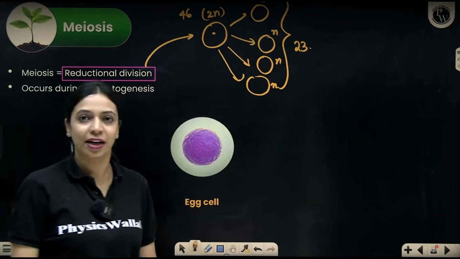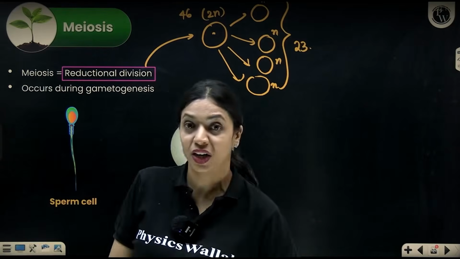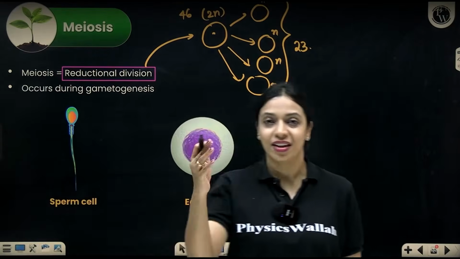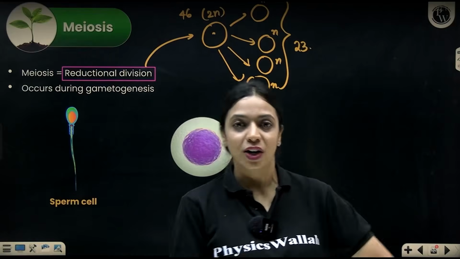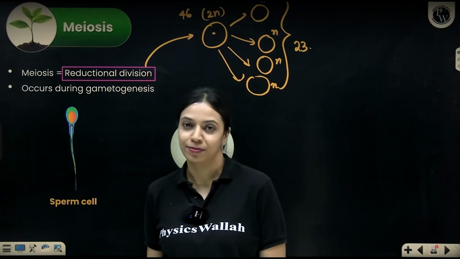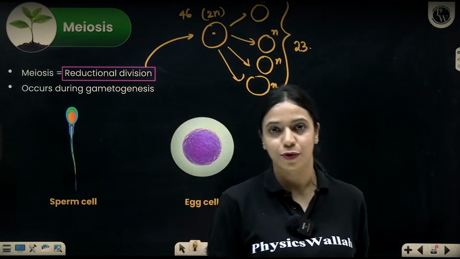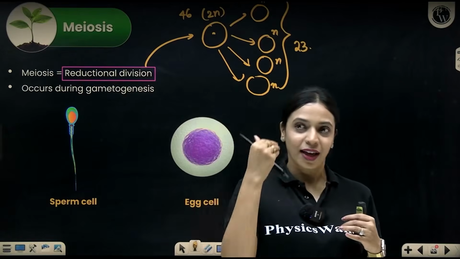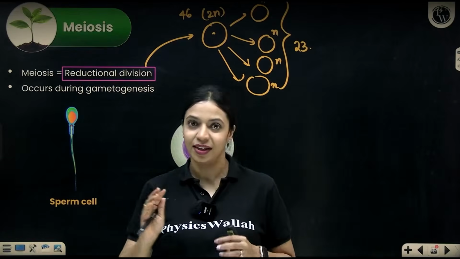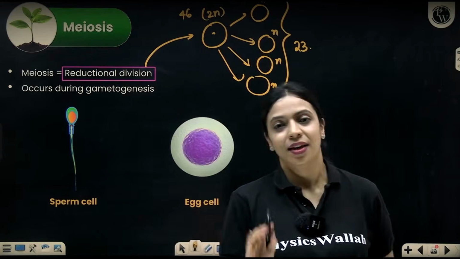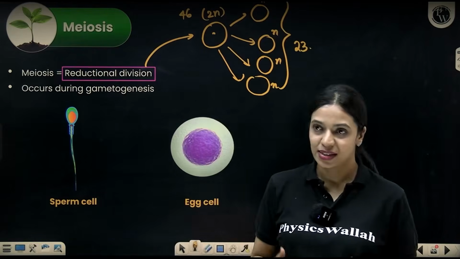When I say the number of chromosomes gets reduced, it does not get randomly reduced. If a parent cell had 46 chromosomes, the daughter cells will not have, one 44 and another one 43. It's not any random reduction. It is exactly in half. Okay. So that is what happens during meiotic cell division.